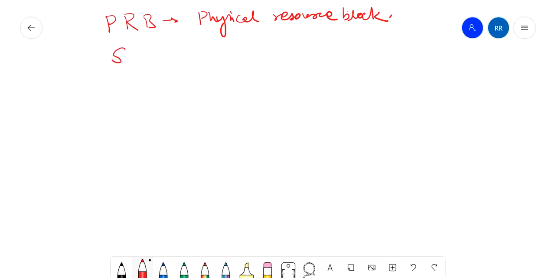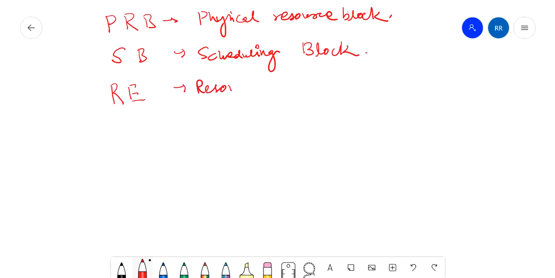Right, SBs, scheduling block. These are very common terms in LTE if you are working on LTE. RE, resource element. Okay, now what are these terms, and what is their significance? I'll further cover this from my last lecture.